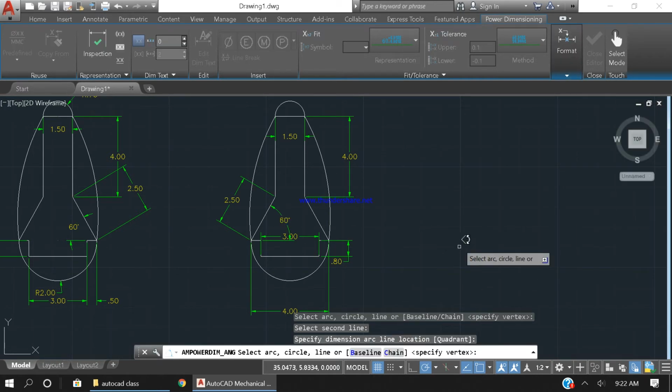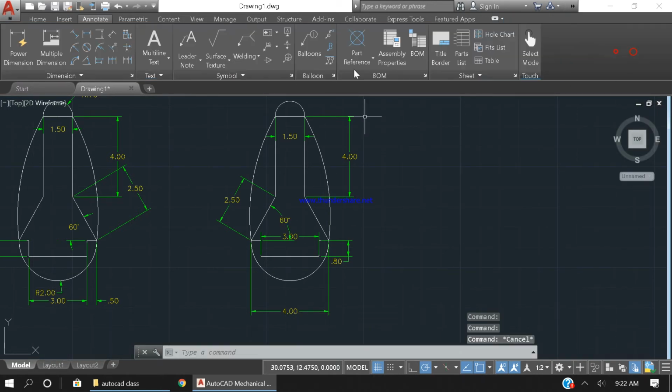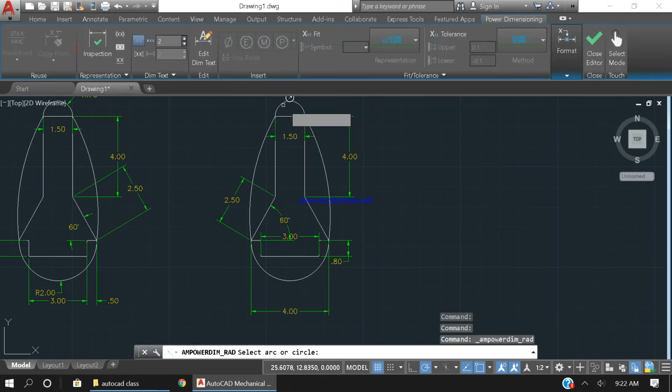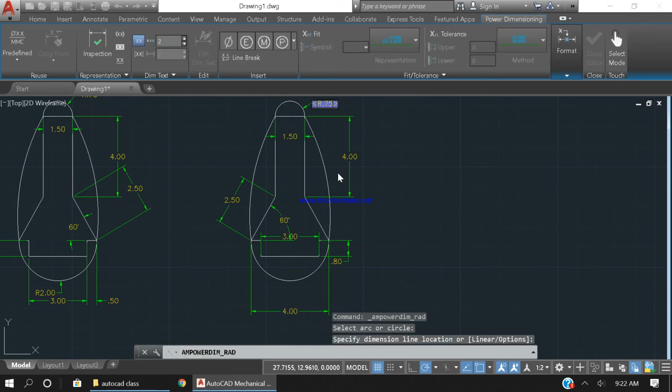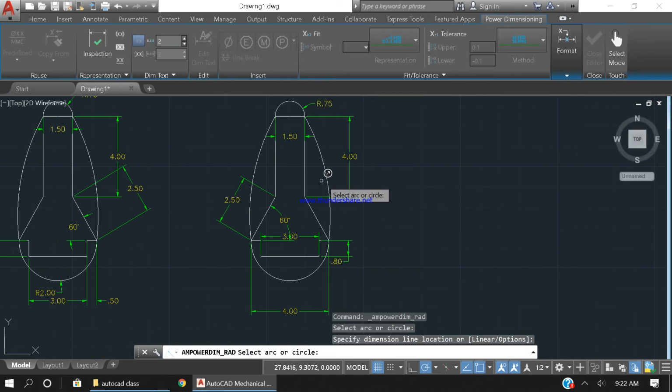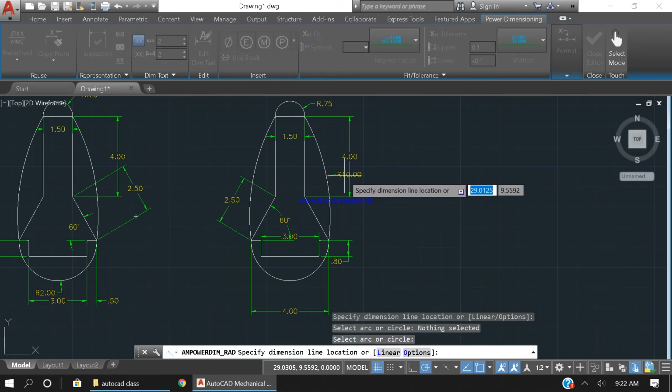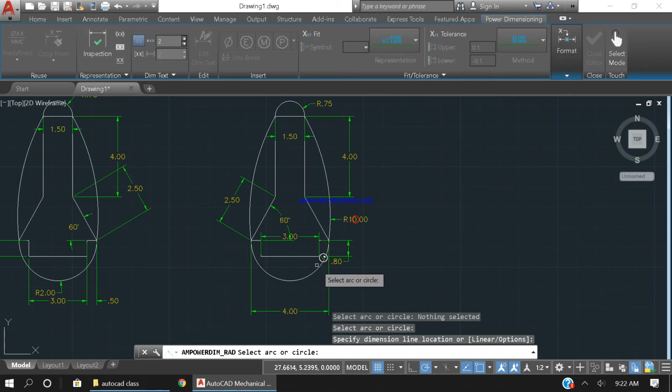Okay, and it's time for me to put all the radius. This radius is gonna be 0.75. This radius is gonna be 10.0. It's gonna be 2.